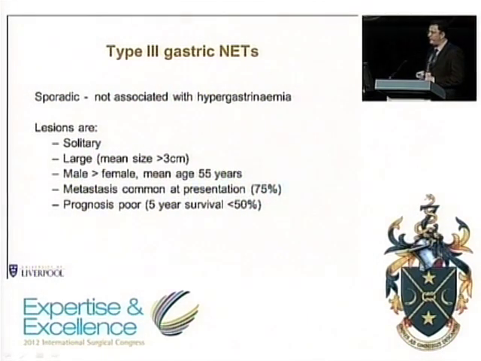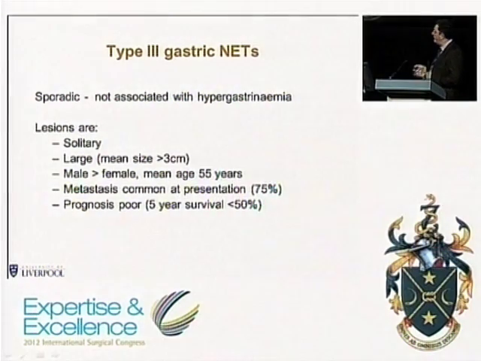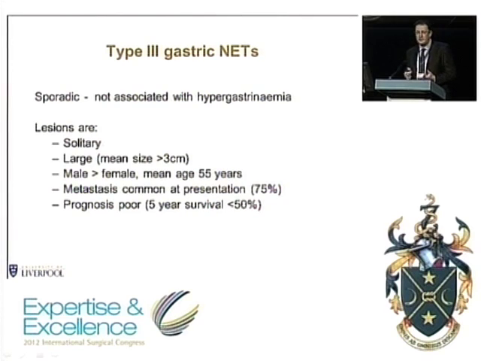And very finally, type 3 gastric neuroendocrine tumours. These are a completely different type of thing altogether. They're not related to hypergastrinemia. They're usually solitary lesions and larger at diagnosis. They usually occur in older patients. Metastasis is much commoner and the prognosis is much worse.